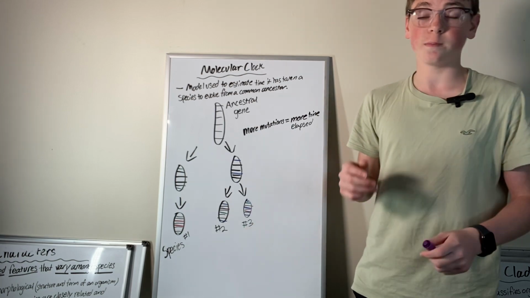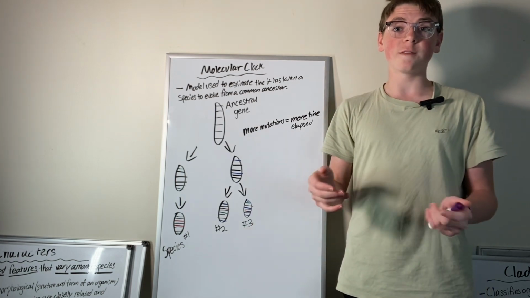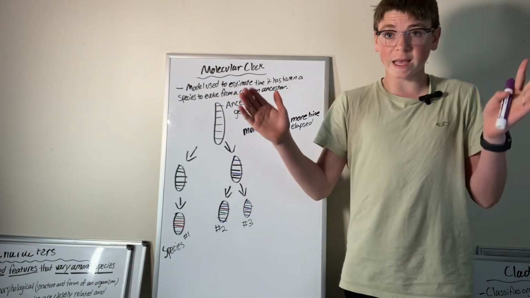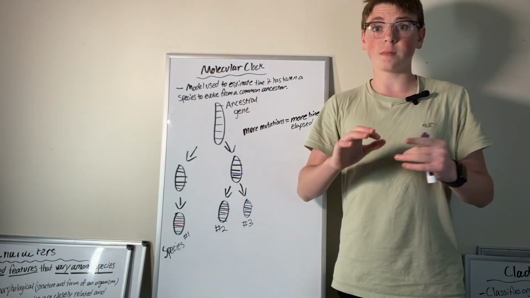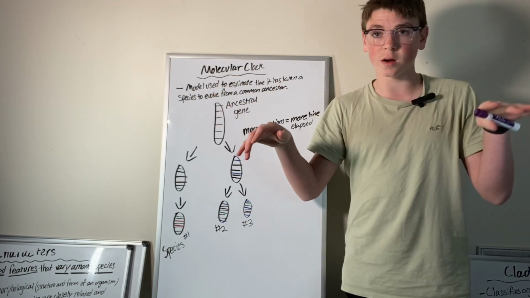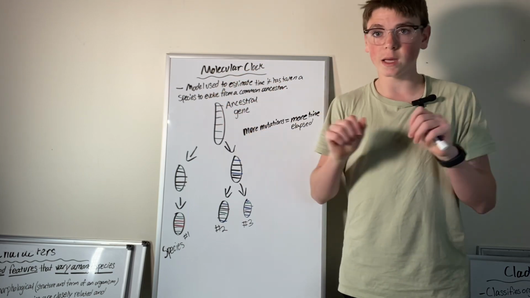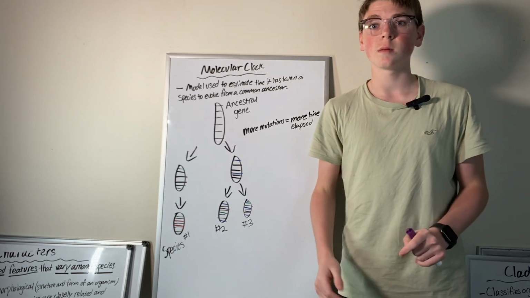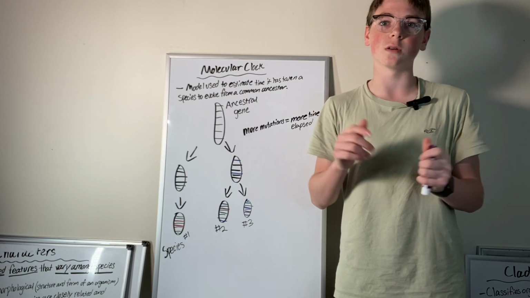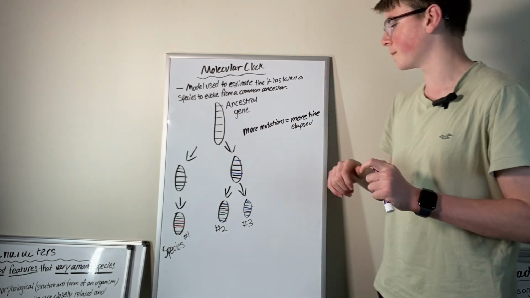This could happen from reproductive isolation. I don't know, if this species got split in half, and this group carried more of the recessive and this group carried the dominant, and then it kept going and, shoom, new species, because soon they can't interbreed or something like that, if you're going by biological species classification.